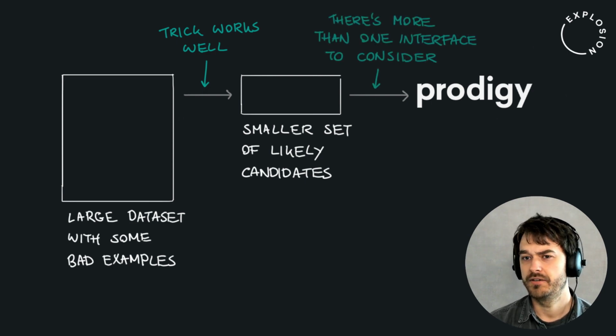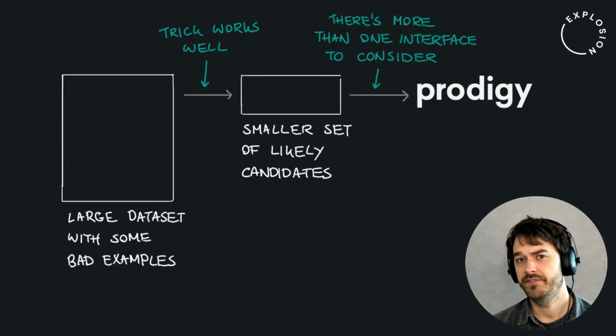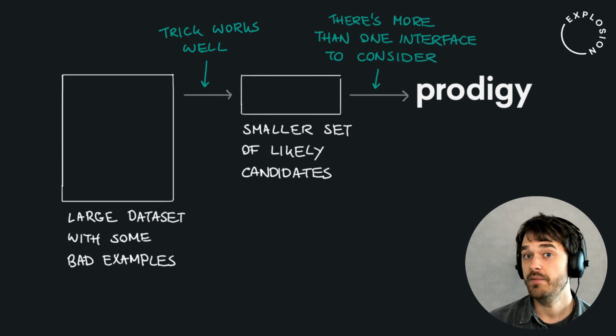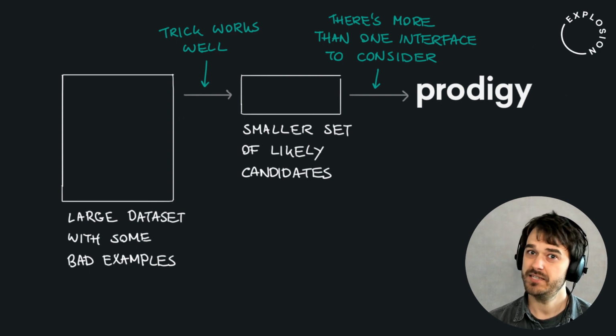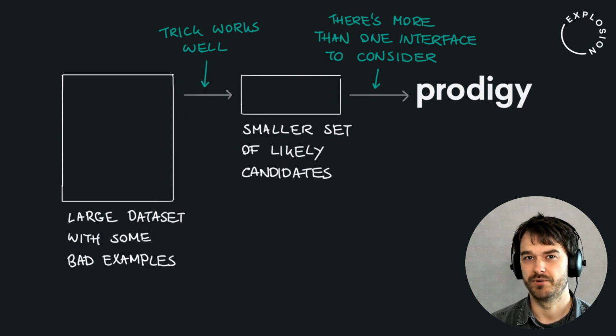Another lesson that I learned is that there's definitely more than one interface to consider as you're labeling inside of Prodigy. I like to think that I have two very valid ways of labeling at the moment, but it definitely was better that I explore two instead of just sticking to one, because there's lessons that you will learn as you're labeling, and it'd be a shame if you're not iterating on the approach.